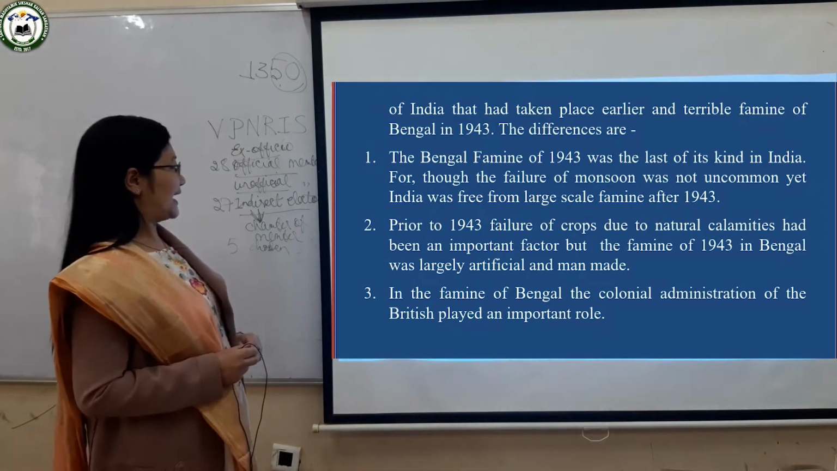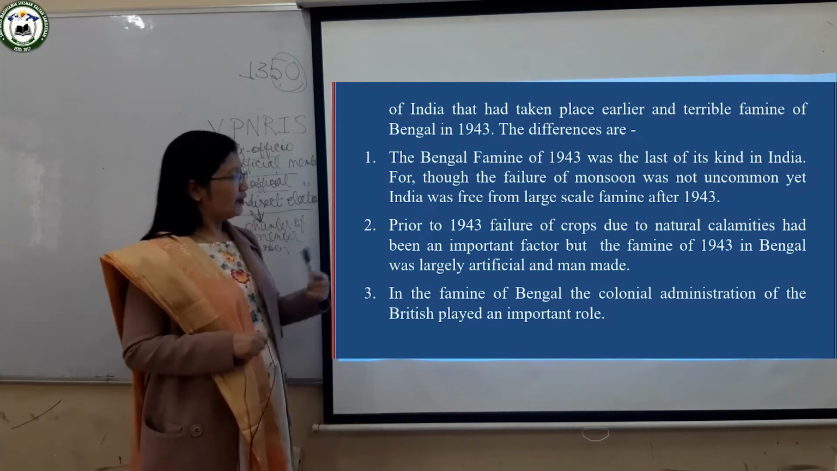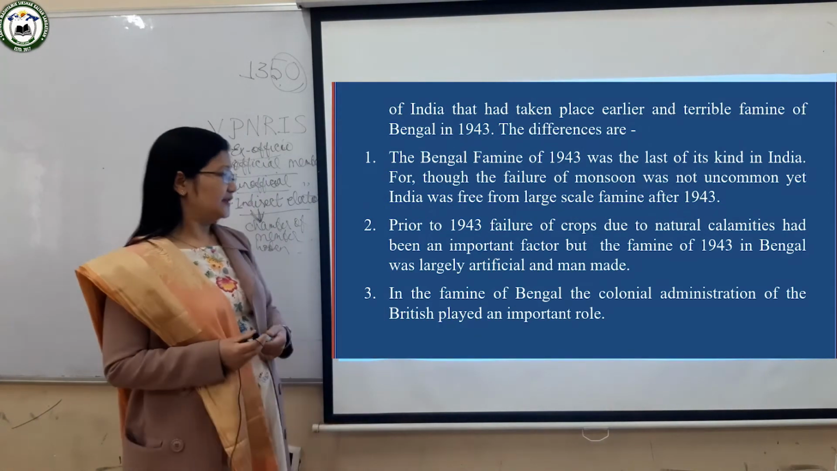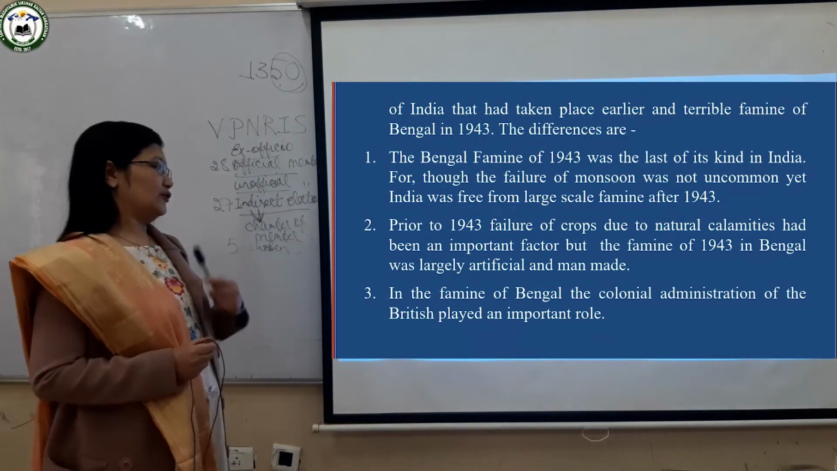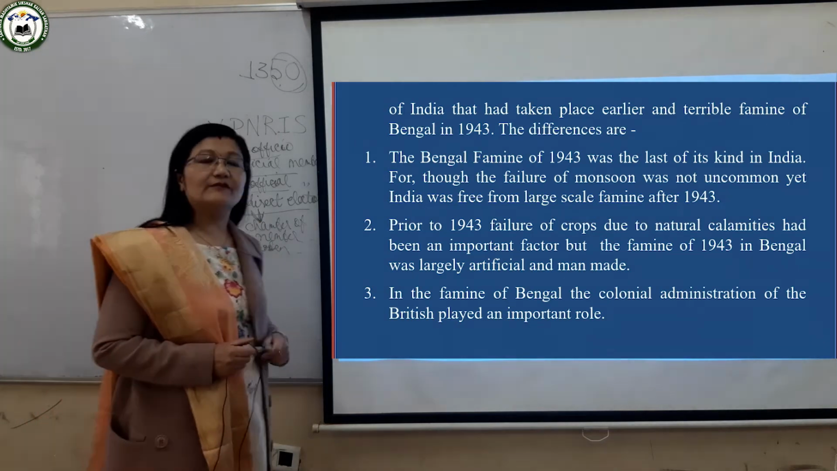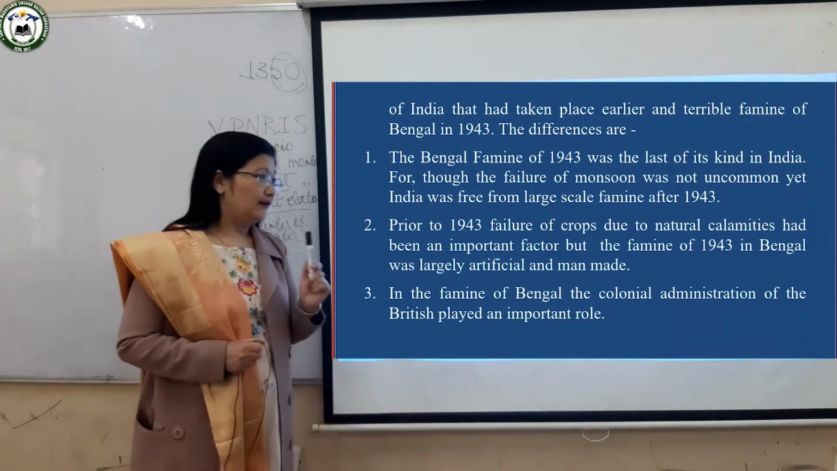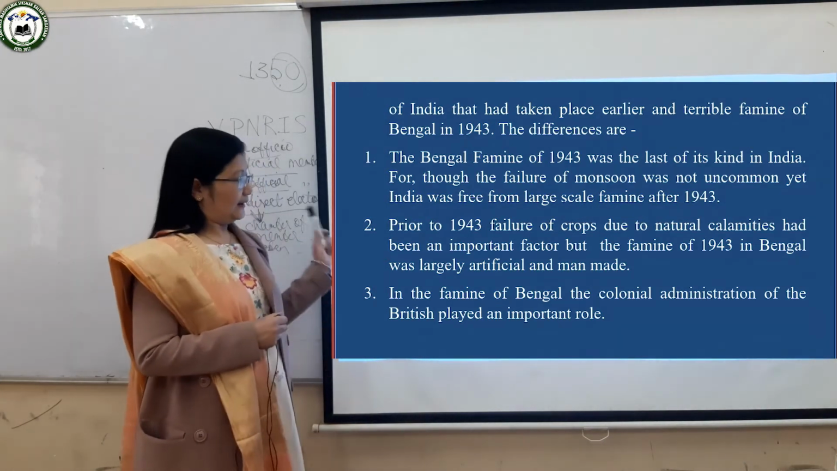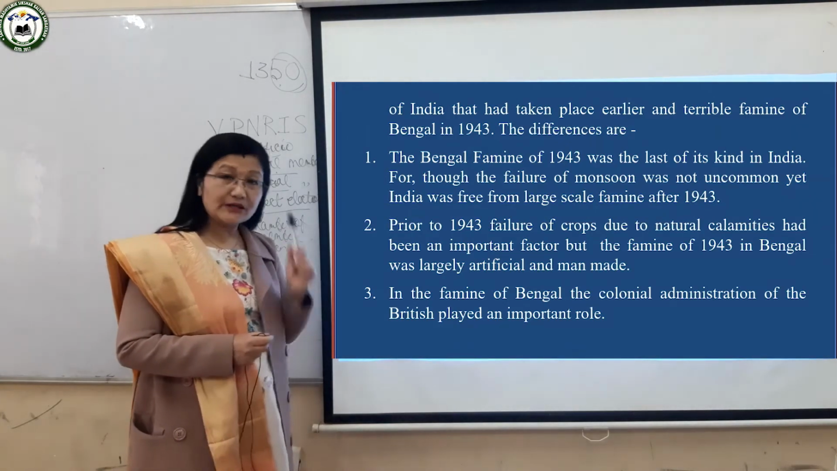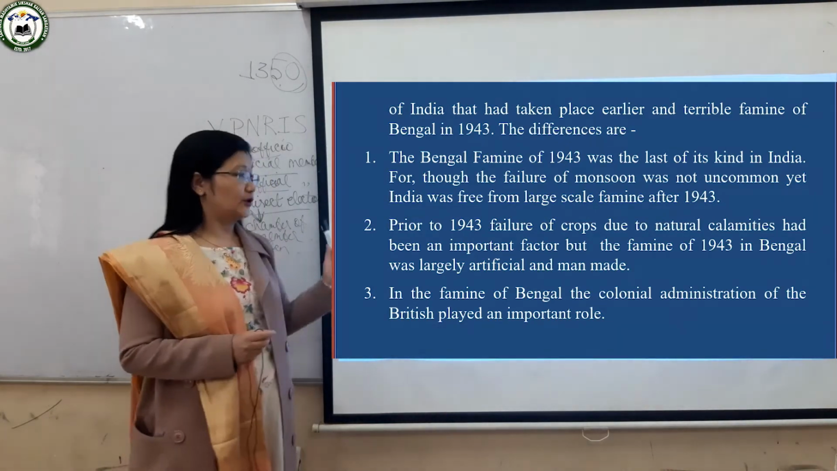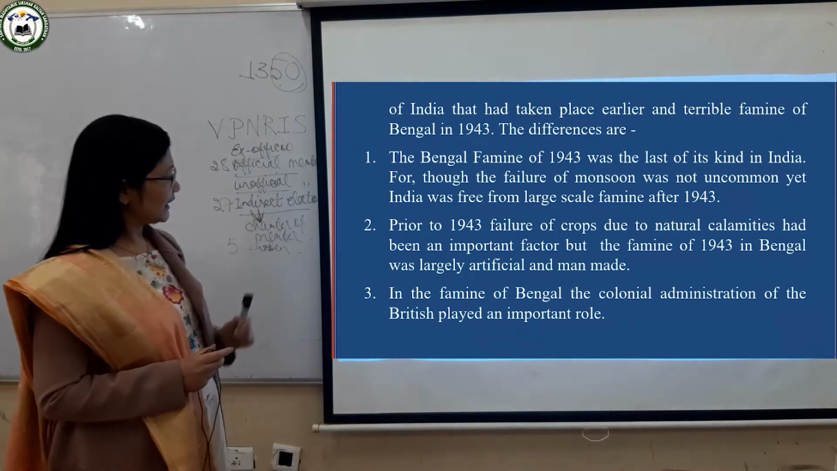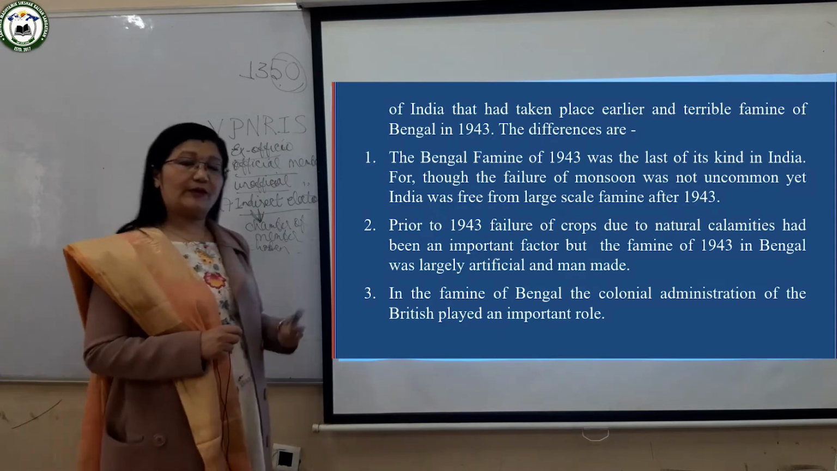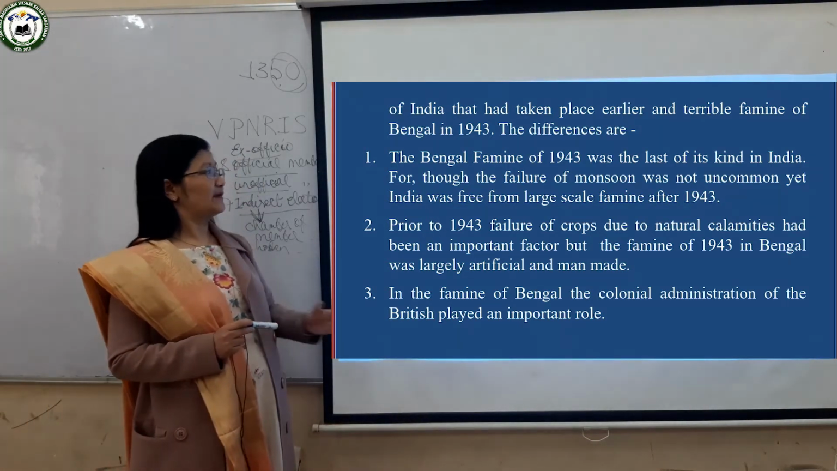Another thing is that before 1943, there were many natural calamities like earthquakes, landslides, and famine also did take place. But the famine of 1943 was artificial. It was man-made, meaning it was because of the British. The British are largely responsible for the causation of this famine, and they played a very important role.